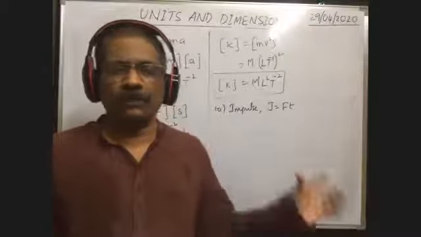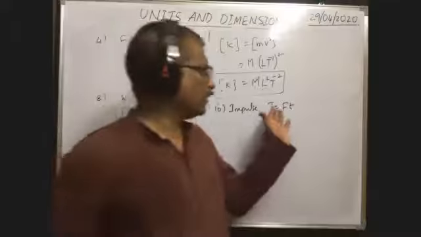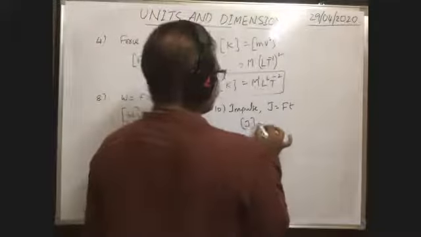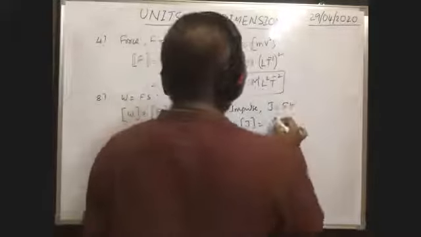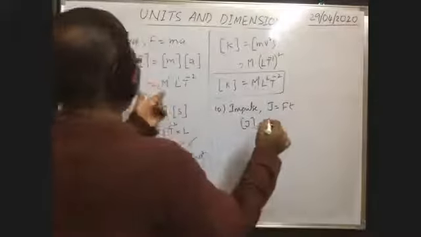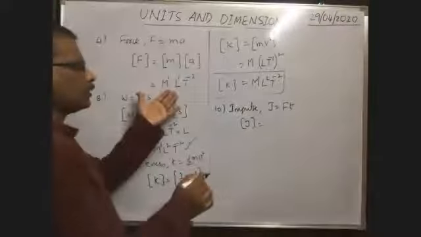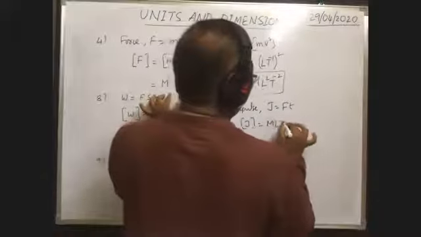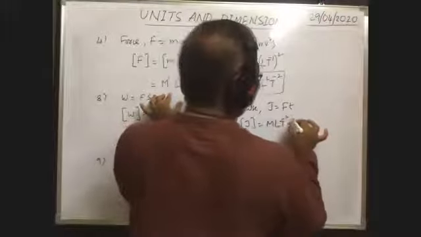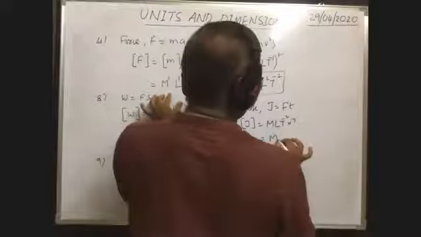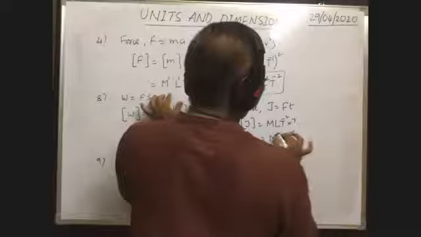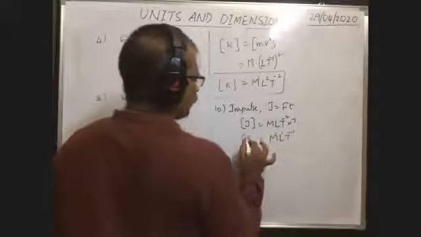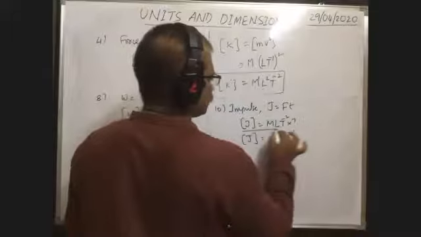Do you know the formula for impulse? Okay, so F into T. Now, what is the dimensional formula of impulse? It is equal to F, and we already got the dimensional formula of force, which is MLT to the power of minus 2. Into time, capital T. So this is equal to MLT to the power of minus 1. Powers that are not written, we can write as 1, 1. So the dimensional formula of impulse is equal to this one.